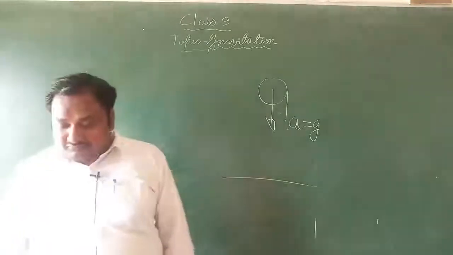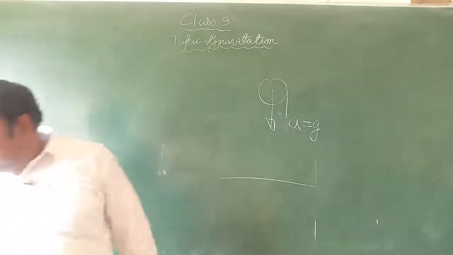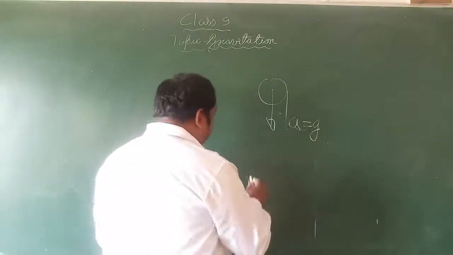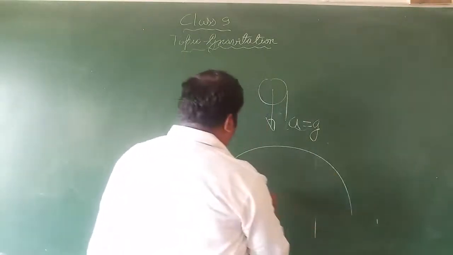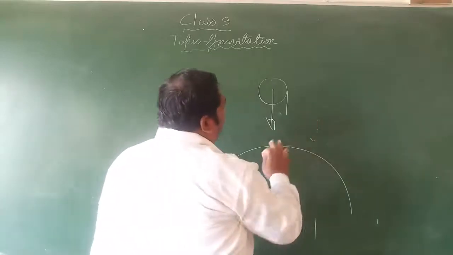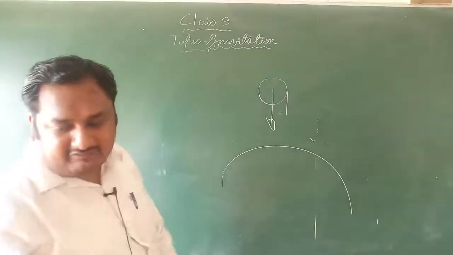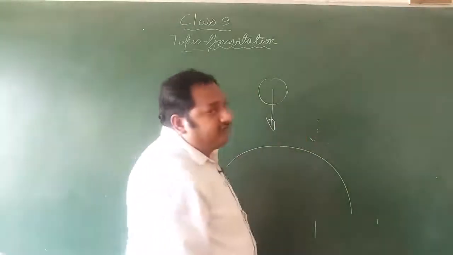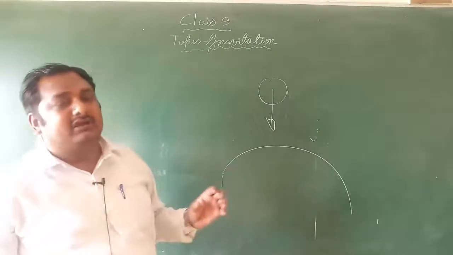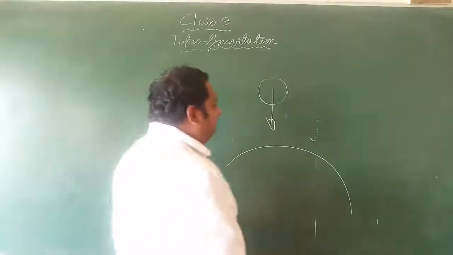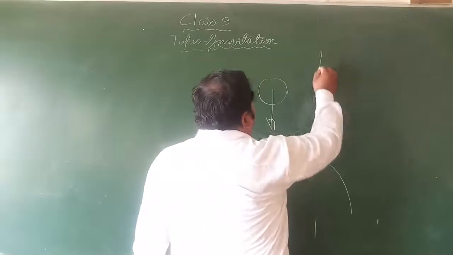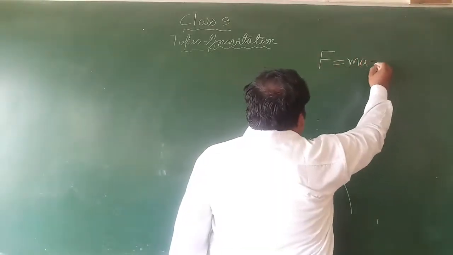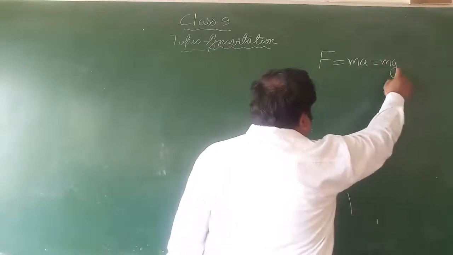Okay. Now, whenever the object falls, suppose this is the surface of the earth, and this object is falling. So we can have two reasonings. We can give the force of attraction by the universal gravitation law, and we can also equate the force by ma. So we have two relations: F equal to ma equal to mg, where g is the acceleration due to gravity.